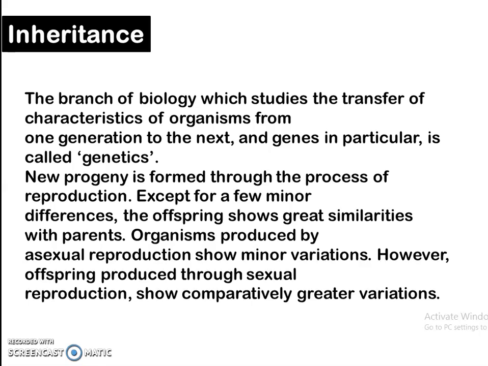New progeny, meaning offsprings, are formed through the process of reproduction. Except for a few minor differences, the offspring shows great similarities with the parents. The organisms produced by asexual reproduction show minor variations. However, the offsprings produced through sexual reproduction show comparatively greater variations.